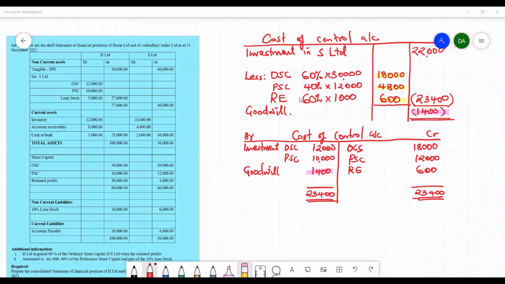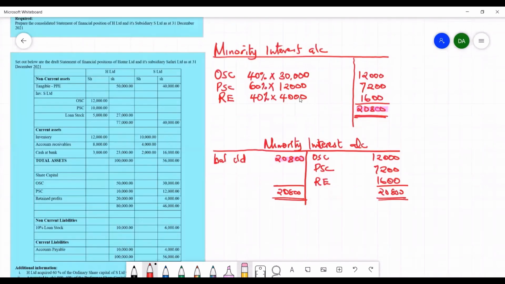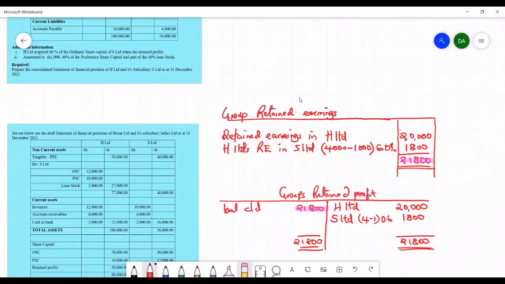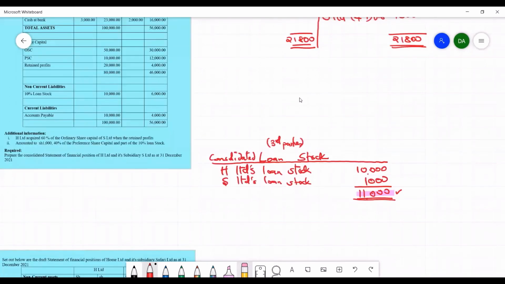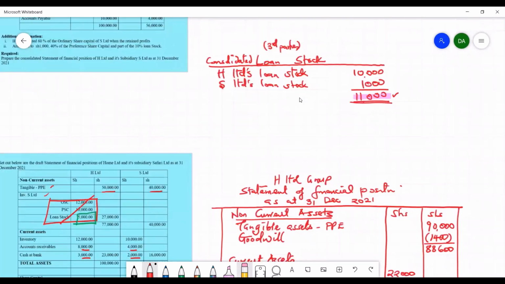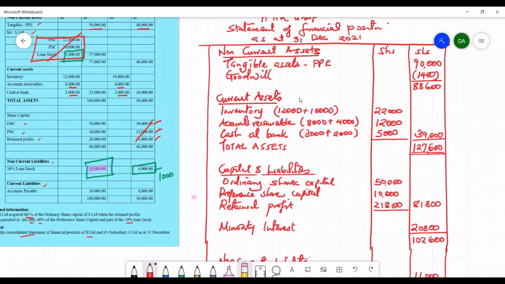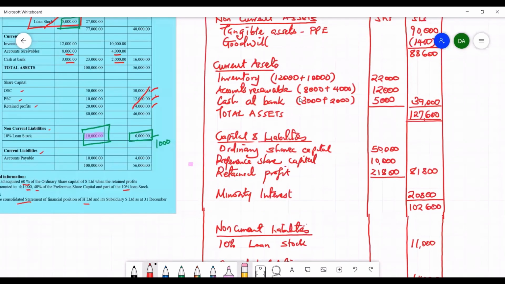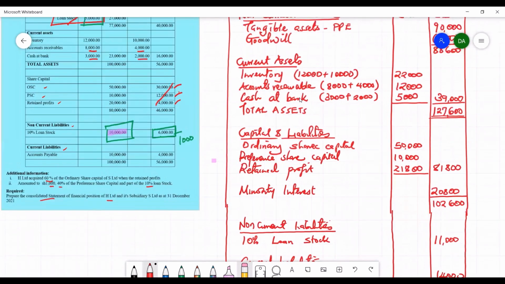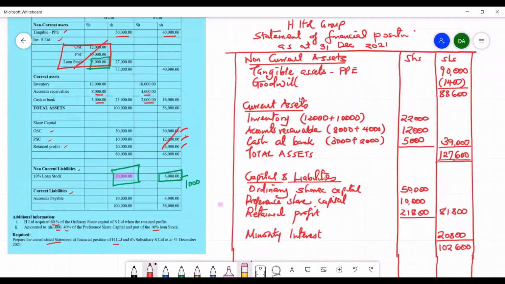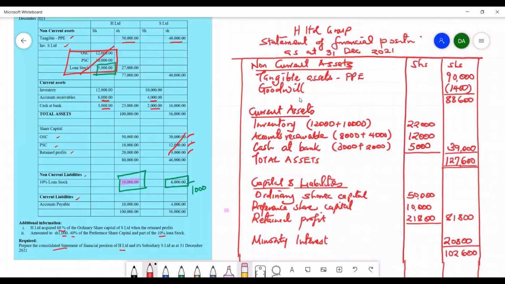Now, in the next lesson, which will be the second lesson on group accounts, I have illustrated the preparation of the cost of control account, minority interest account, retained earnings account, that is group retained earnings, and consolidated loan stock account, together with the preparation of a full consolidated statement of financial position, which I have prepared using a fully illustrated example, which you can see here. So it is advisable to have a look at the second lesson also, so that you can apply what we have learned in lesson 1 using the illustrated example.